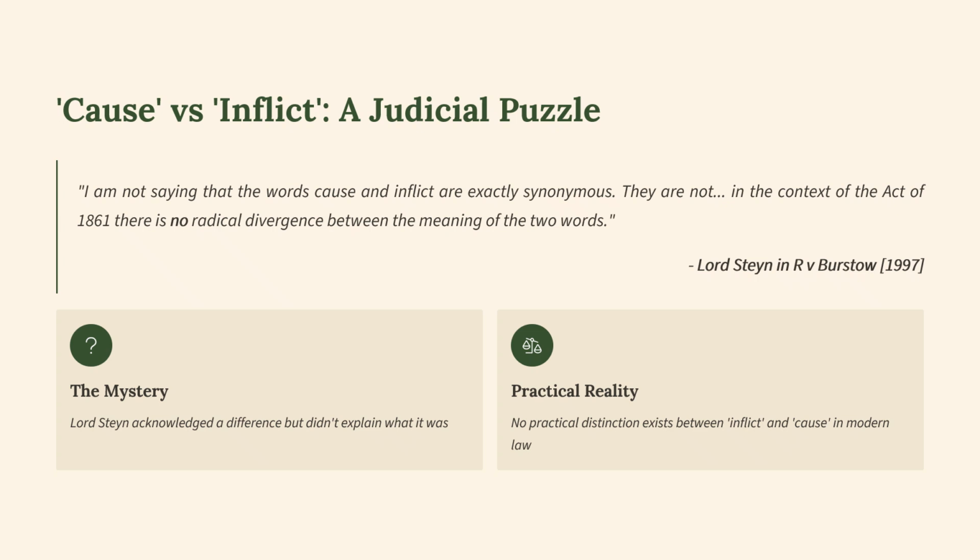Now, just to make this clear, section 20 refers to inflict, section 18 refers to cause, and there's a judicial puzzle which was resolved by Lord Steyn in R v Burstow. "I'm not saying that the words cause and inflict are exactly synonymous. They are not. In the context of the Act of 1861, there is no radical divergence between the meaning of the two words." So basically, Lord Steyn acknowledges a difference but didn't explain what it was. But for practical purposes, let's just state this very clearly: there's no practical distinction existing between inflict and cause in modern law.